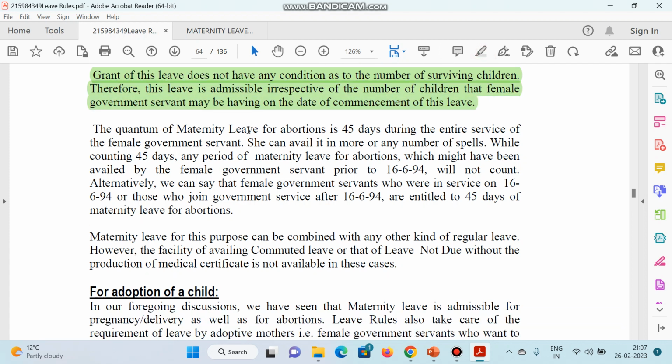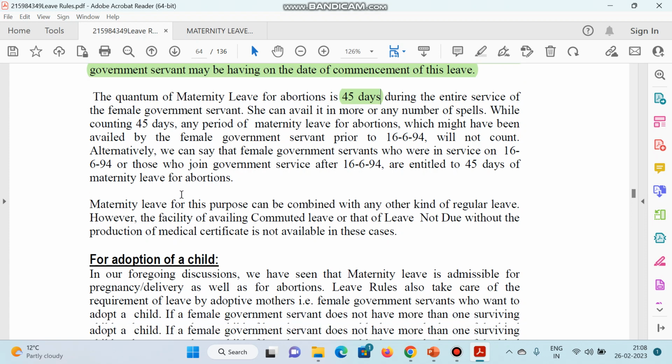Now, the quantum of maternity leave for abortion is 45 days during the entire service of the female government servant. That you have to remember, the period of 45 days. While counting the 45 days, any maternity leave for abortion which might have been availed by the female government servant prior to this notification will not count. But now this rule has been amended, as we had discussed in the notification earlier.